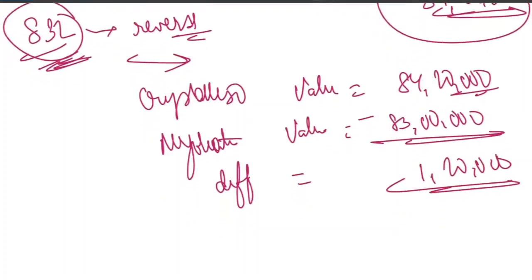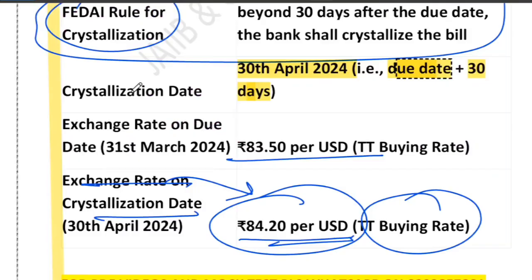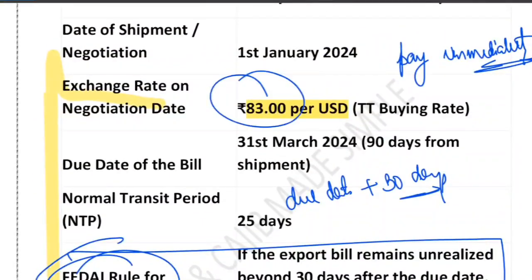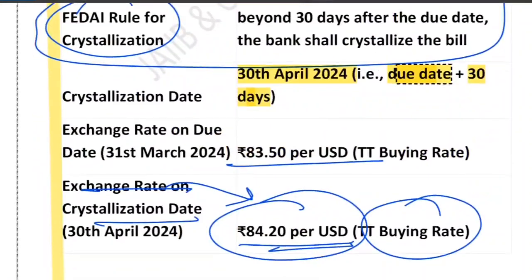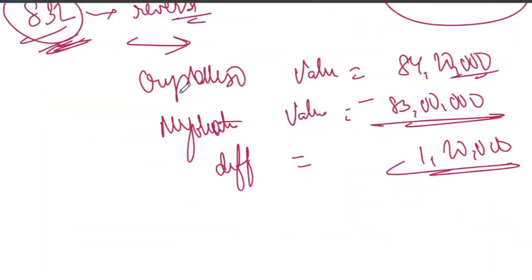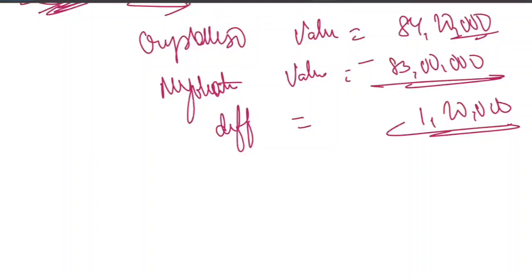Since the rupee depreciated, now you look at it. What happened to the rupee? Earlier, at the time of negotiation, the rupee value was 83 rupees. At the time of crystallization, it has depreciated to 84.20. So what happened? Because of this rupee depreciation, the exporter gains every time the rupee depreciates.